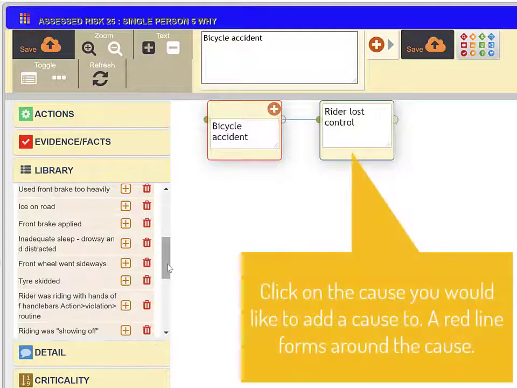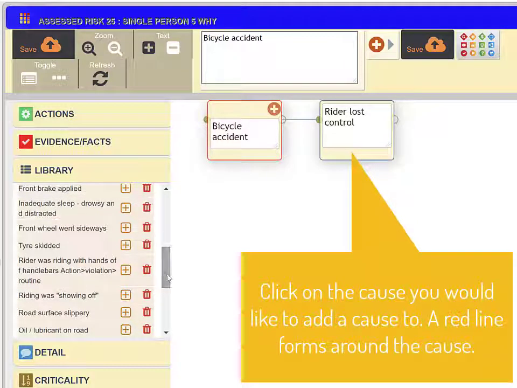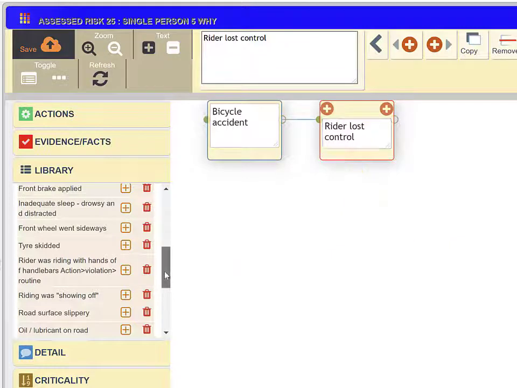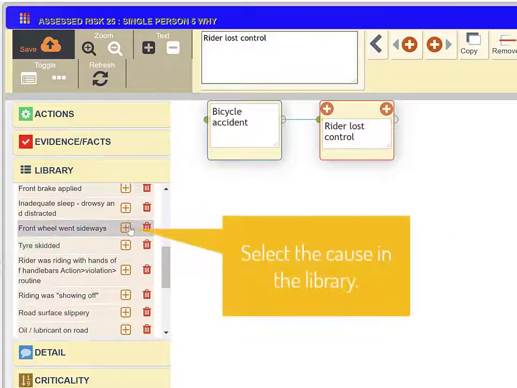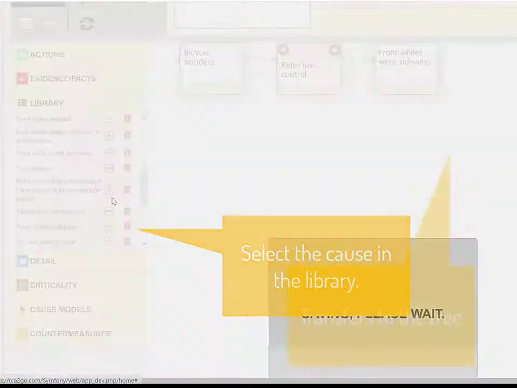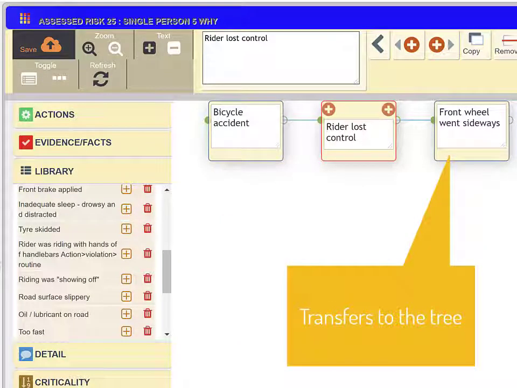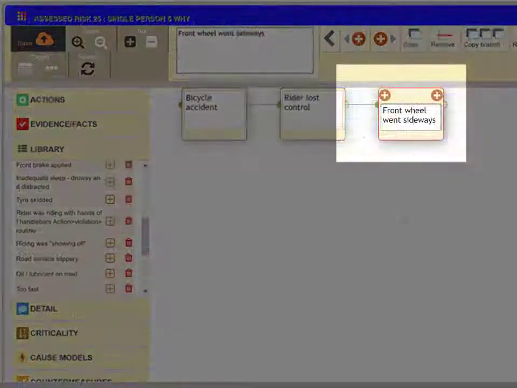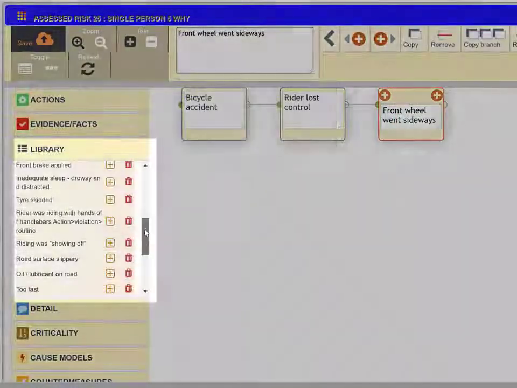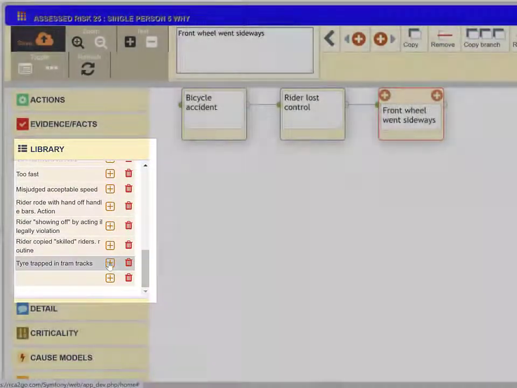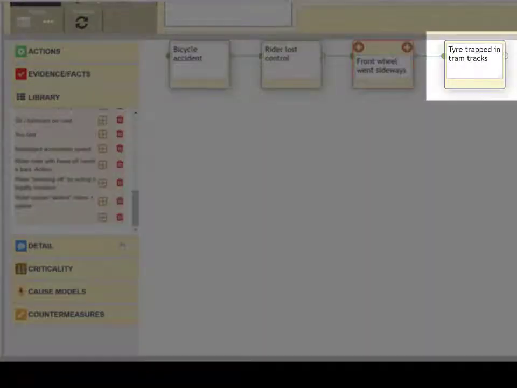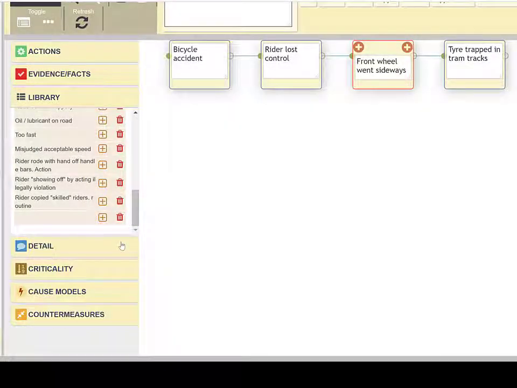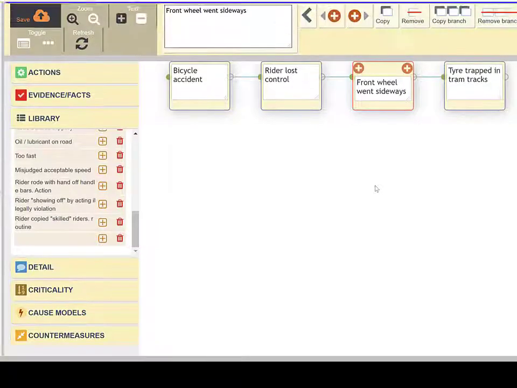Click on the cause that you would like to add a cause to. A red line forms around the selected cause. Select the cause you would like to add by clicking on the plus symbol, and it transfers from the library to the tree. Let's do that another time. Select the cause to add a cause to, select the cause in the library, and it transfers to the cause tree. There is no requirement to use the library. Investigators can simply add causes as they become aware of them.